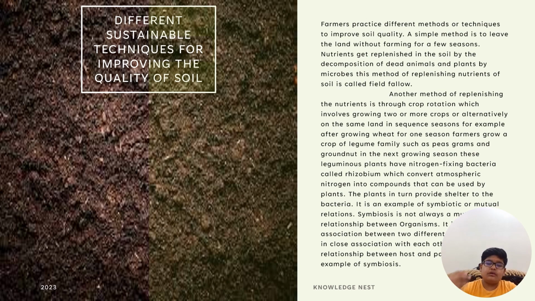Now let us know about the different techniques for improving the soil quality. Farmers practice different methods to improve soil quality. A simple method is to leave the land without farming for a few seasons. Nutrients get replenished in the soil by the decomposition of dead animals and plants by the microbes. This method of replenishing nutrients of soil is called field fallow.